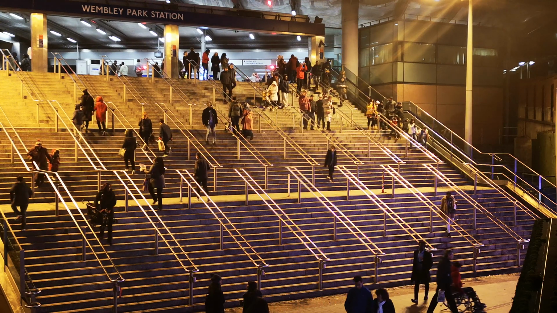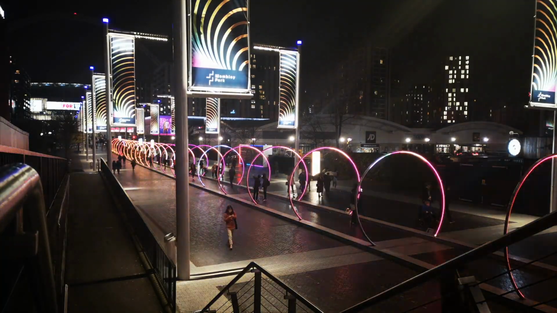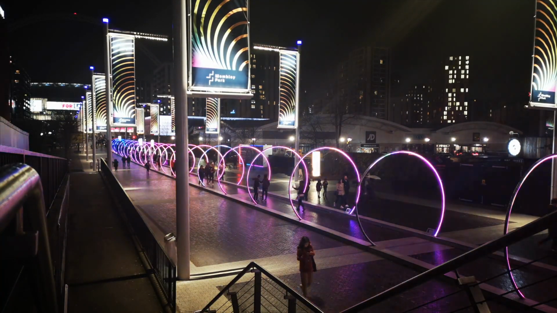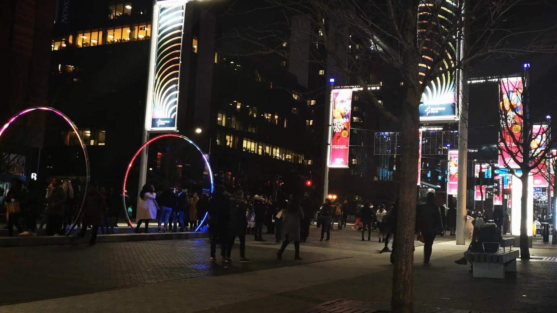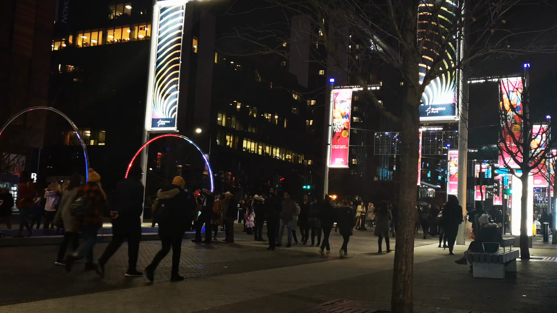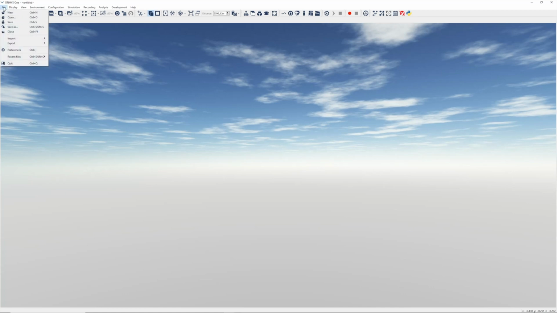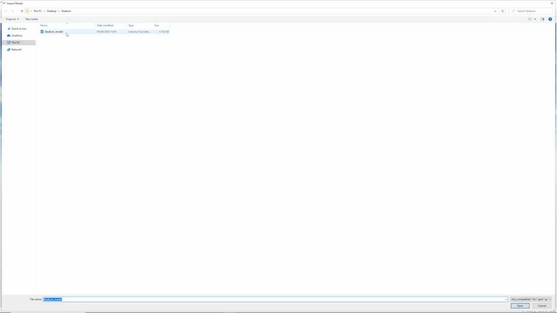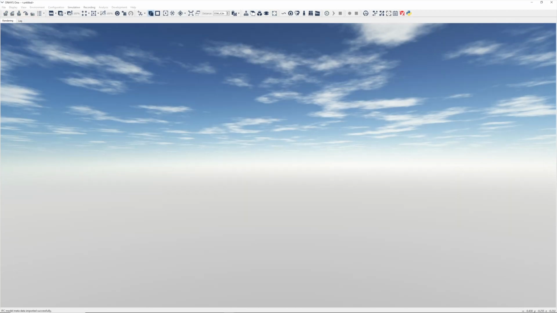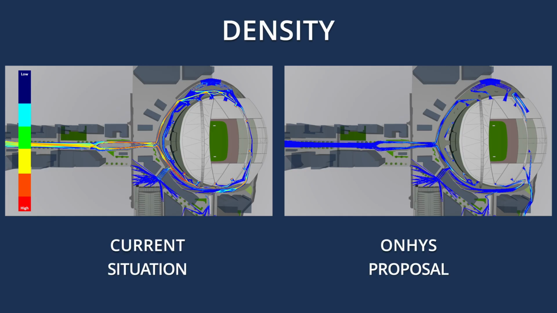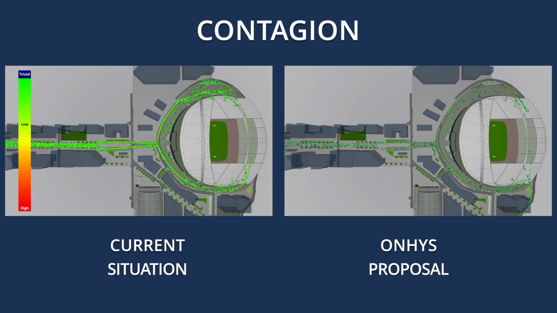By adding further measures to control pedestrian flow, high attendance could be maintained while simultaneously ensuring the health and safety of spectators at Wembley Stadium. ONHYS ONE informs decision-making. By recreating specific venues and simulating natural pedestrian behavior, ONHYS is able to design scenarios that allow for the simultaneous management of pedestrian density whilst also significantly reducing the risk of virus propagation.